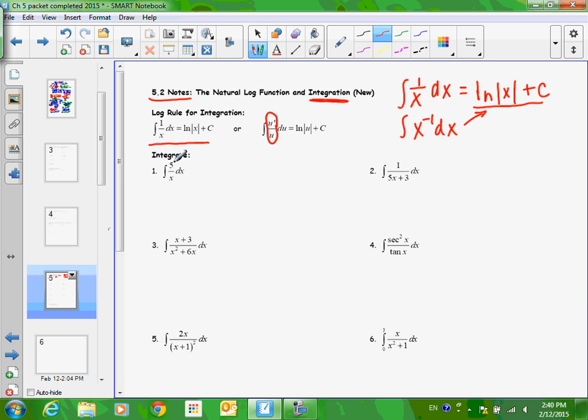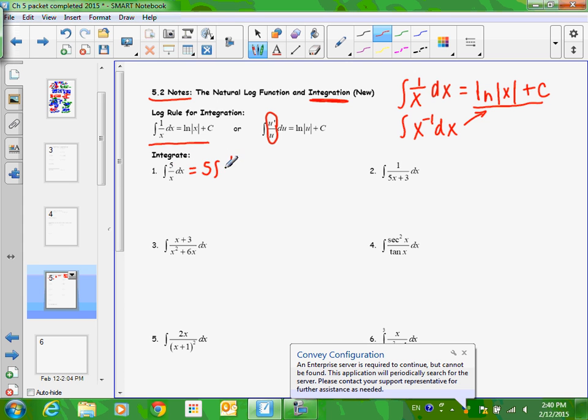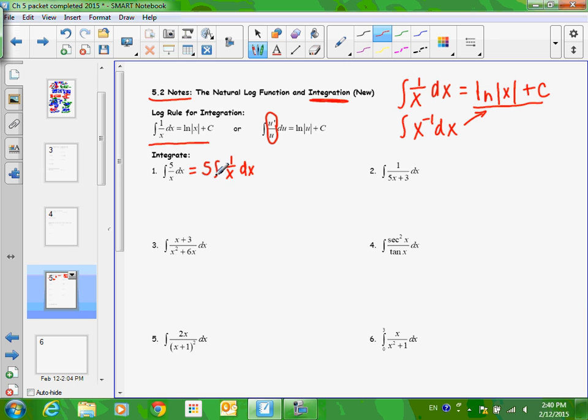So, look at number 1. First of all, look at that 5. What do you think we can do with that 5? It's just a number. Well, I'm not saying integrate it yet. Move it to the front. We like to move numbers to the front, and I'm just going to put a 1 in its place, because I took the 5 out, factored it out. I can do that with a 5. I couldn't have done that with an x, but I can do that with a 5.